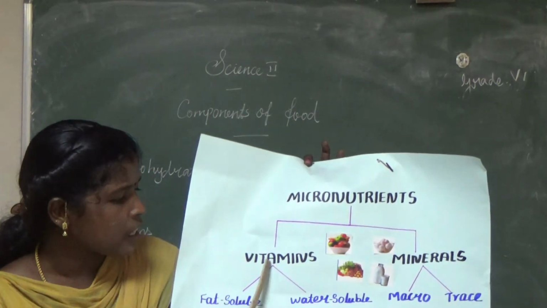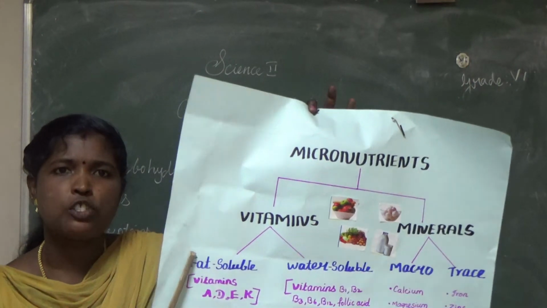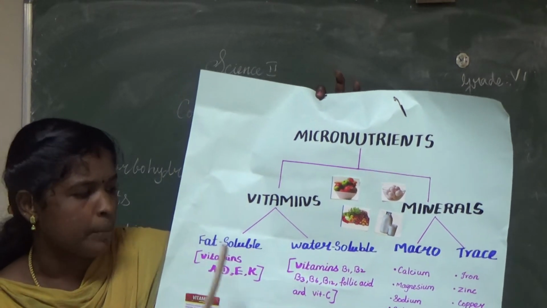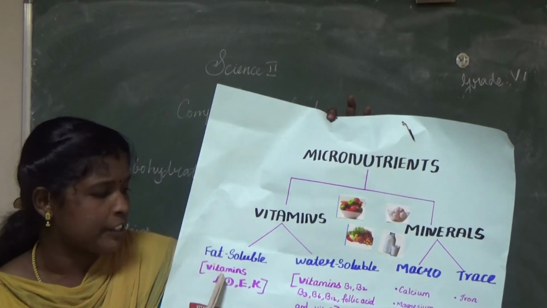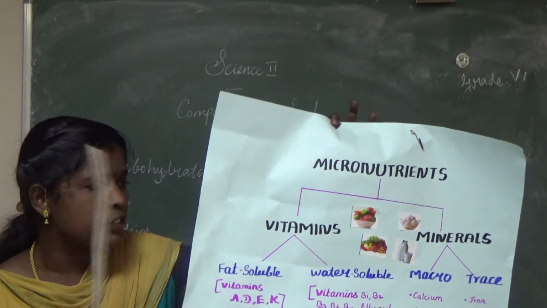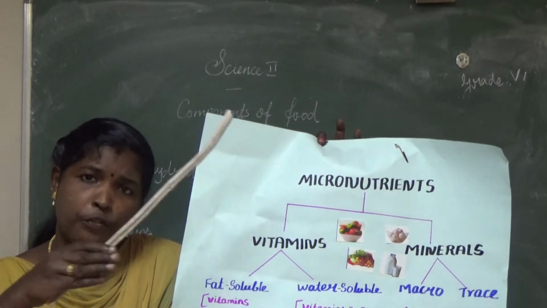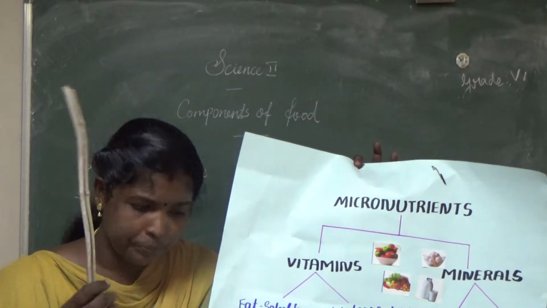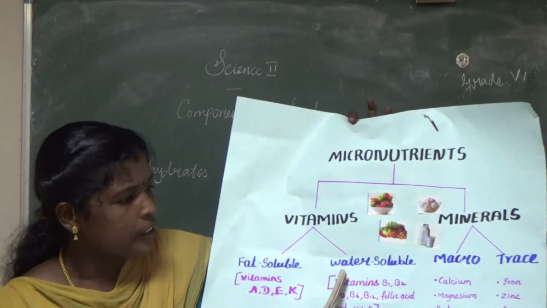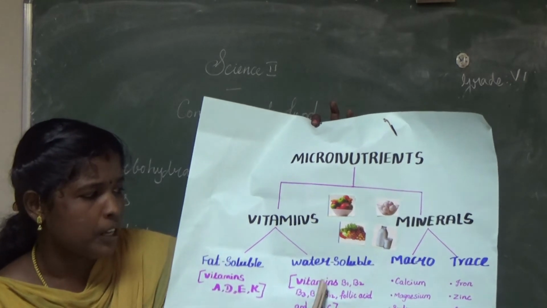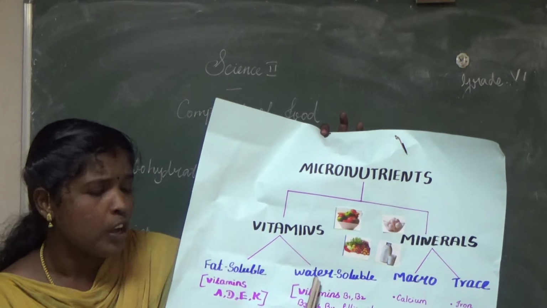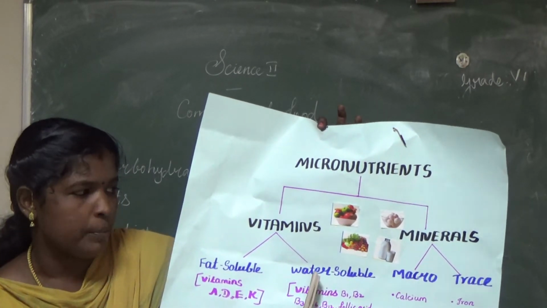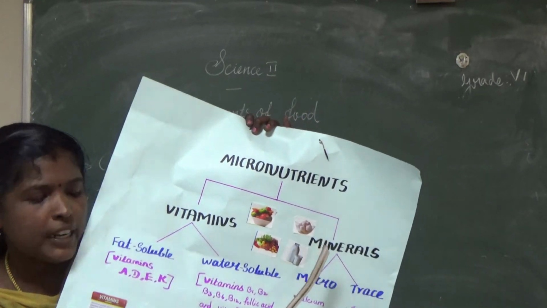Commonly we say vitamins are two types: fat soluble and water soluble vitamins. Vitamins A, D, E and K come under the category of fat soluble vitamins. These fat soluble vitamins are stored in the fat tissue. Then water soluble vitamins: vitamin B complex and vitamin C. The next one, minerals.